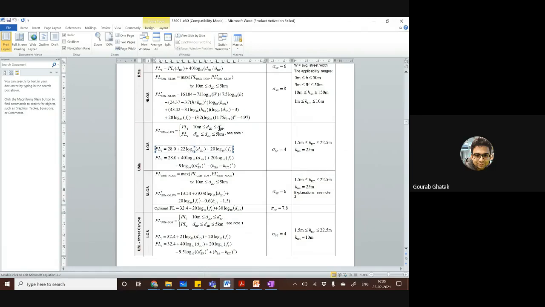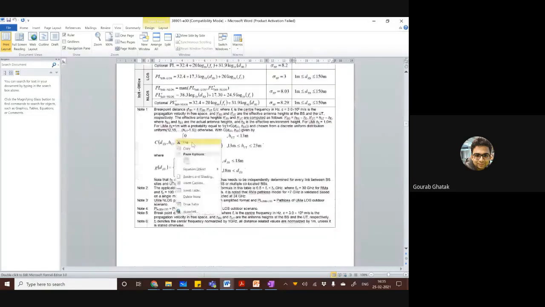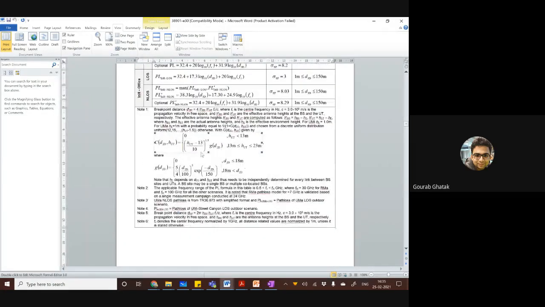But again, it becomes different for different distances. So it says that if the height of the antenna and user terminal is within this range, you use this model, but only up till d dash bp, which is a certain distance calculated using the height of the antenna and the height of the user terminal. It's similar to a line of sight distance.